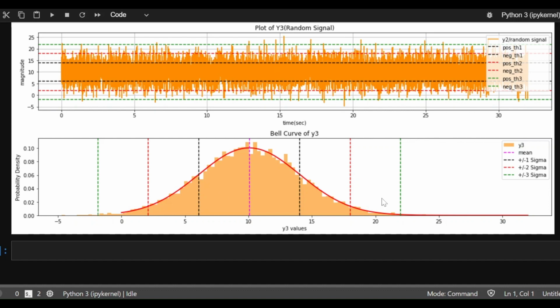On the green axis, if you look at this side, the probability of crossing this green threshold is very low. It's close to zero almost, and we can very confidently say that you will not find any data which is beyond 23 or 24. Data like that will not be found in this kind of randomness. This is how we can draw inferences even from random data, and such data insights can help us in designing systems. It can help us take control. It can help us draw a lot of inferences.